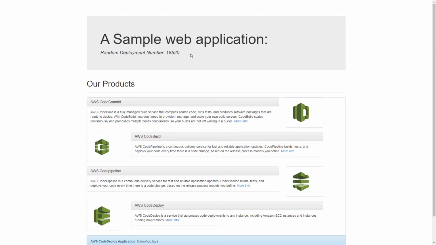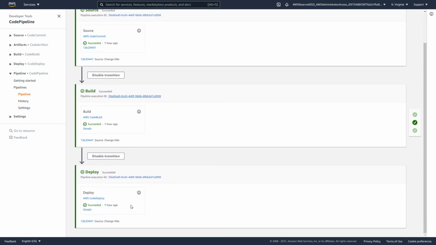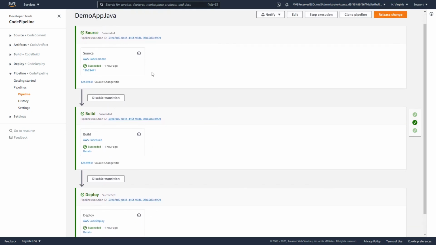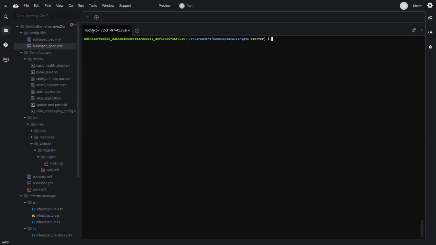Just as we did with the .NET app, let's take a look at the pipeline for this application. We can see that we have a source in CodeCommit, build, and CodeDeploy, and our deploy stage is using CodeDeploy. So not that much different than what we would normally see from our .NET application. And similar to our .NET application, we are using a Cloud9 IDE where we actually build our application. And how we're making changes is very similar to how we're making changes on our .NET app.